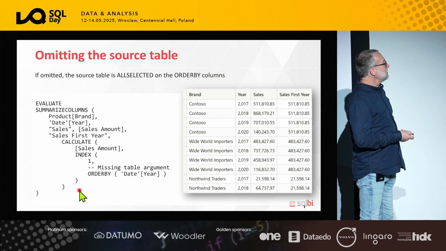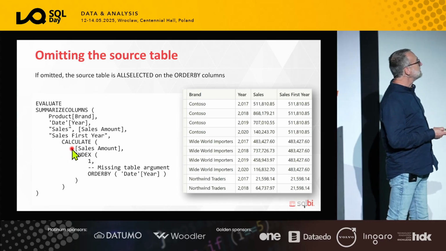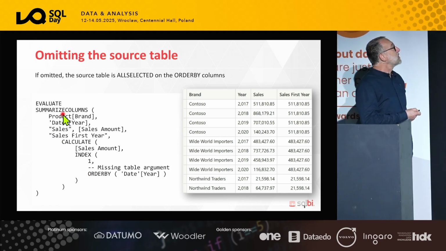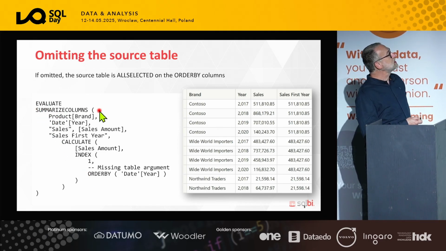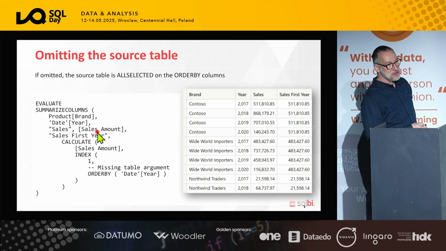You can omit the source table. To me, this is the first step towards masochism, because it makes everything more complicated, but you can do that. For example, we start writing code that is a bit more complex. You use summarized columns, and we group by brand and year. We compute the sales amount. That's easy. Just compute the sales amount.